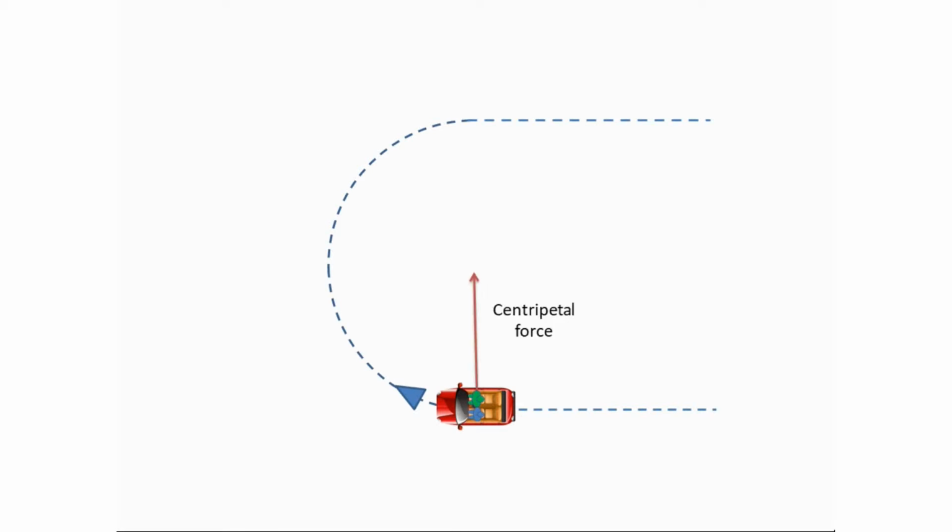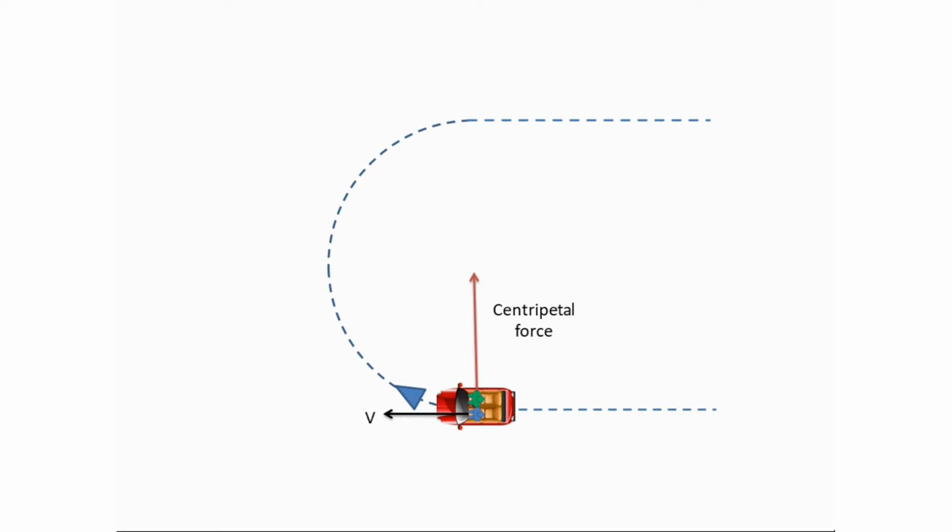This centripetal force acts inward towards the center of the circular path, but the direction of the velocity vector is tangential to the circular path, as shown in the figure. Now the person sitting in the passenger seat of the car is in inertia of motion. So the upper part of the body of the passenger tends to move along the direction of velocity due to inertia.